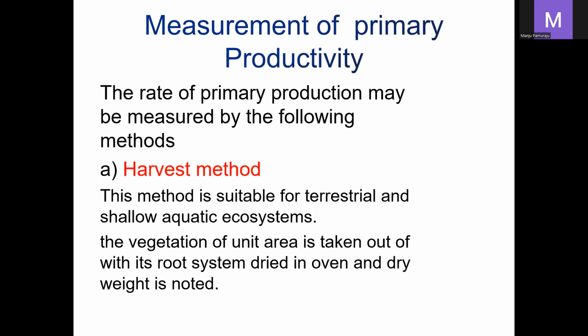So in the harvest method, we remove the plants present in a particular area. For example, in any ecosystem, we take the plants from a particular area with their roots, dry them in an oven, and measure the dry weight.